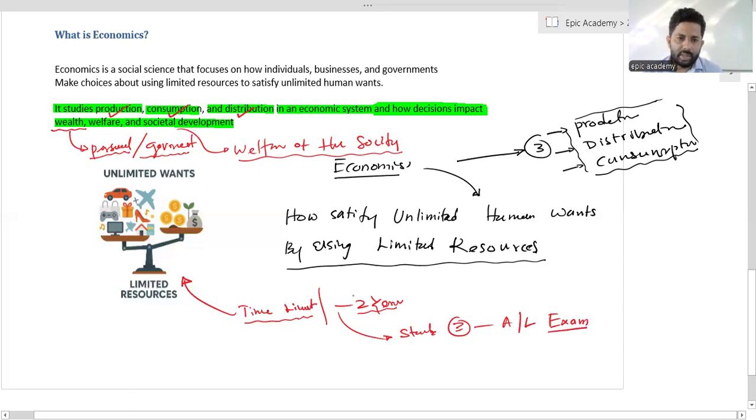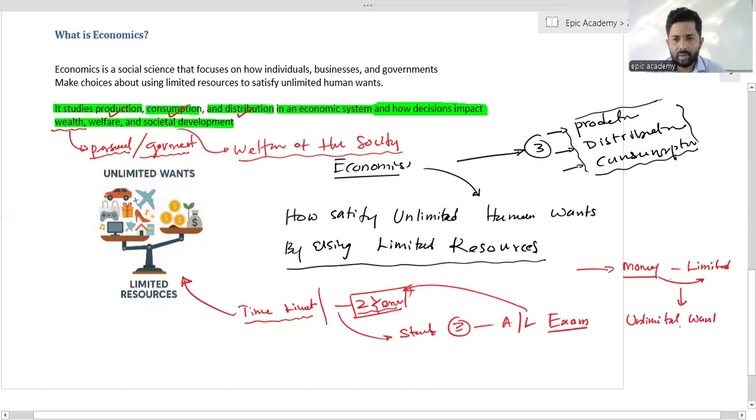Time is limited, so according to that, you have to plan. It is similar to these major components. The money in your hand is limited. Then you have to utilize unlimited wants.